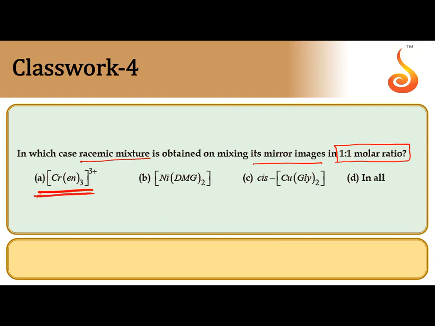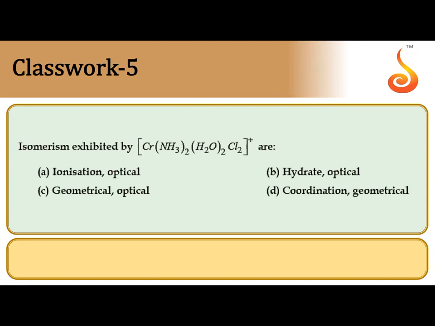Whenever three bidentate ligands are present around the central atom, it definitely loses symmetry and exhibits optical isomerism. So the correct answer is A. In the second one, with coordination number 4 around the nickel, it won't exhibit optical isomerism. That's why no chance for option D. Isomerism exhibited by M A2 B2 C2 type of complex: this type of complex can exhibit geometrical isomerism as well as optical isomerism.